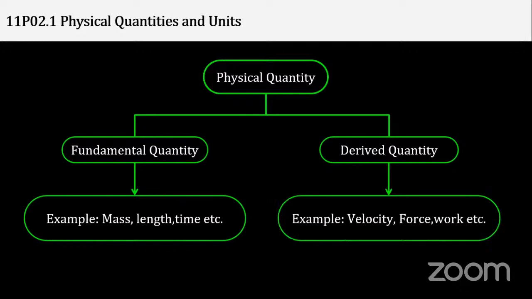Derived quantities are these: velocity, force, and work. These are the derived quantities. Velocity, the simple formula which you studied in lower classes, is distance upon time.